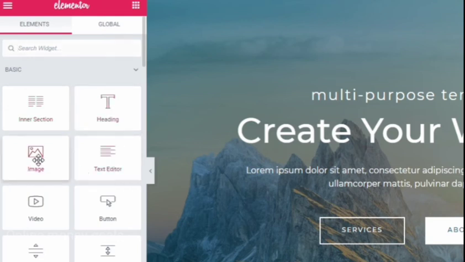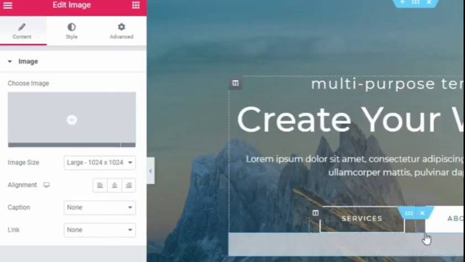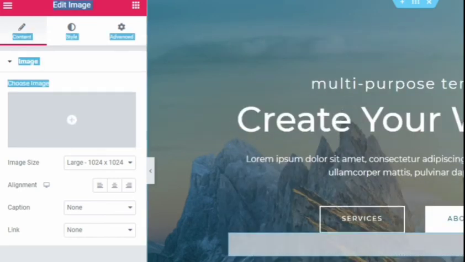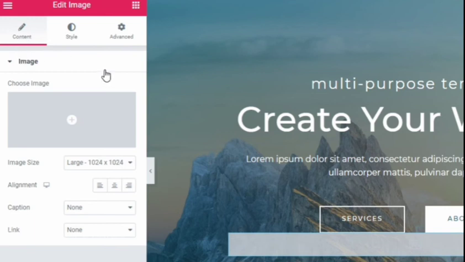We can just edit the text and other buttons, like the services tab and other things I can edit, or I can even add images, but I cannot edit whatever is present on the website. So if you want, you can add an image, or if you don't want that, you can delete it. You can customize the home page however you want.